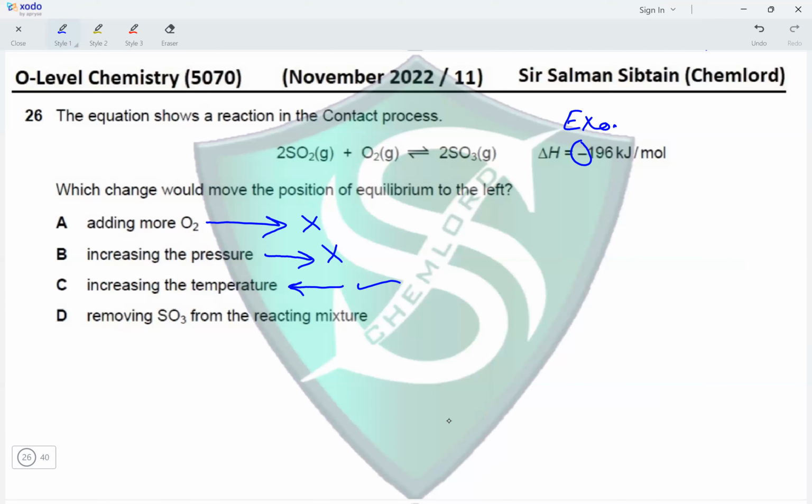And removing SO3 from the reacting mixture. If we decrease the concentration of products, the equilibrium will shift towards the right in order to balance out the quantity of product. So equilibrium will shift towards the right in this case. So based on our findings, the correct option for this question is option C.